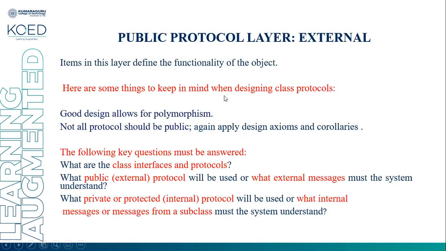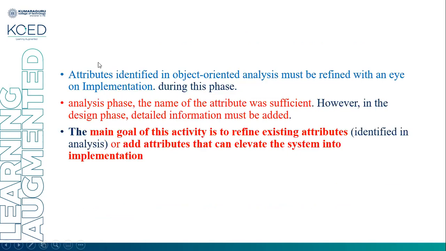Then we have to discuss the attributes. Attributes identified in object-oriented analysis must be refined with implementation during this phase. In the analysis phase, the names of the attributes were sufficient. However, in the design phase, detailed information is needed. The main goal of the activity is to refine the existing attributes or add attributes that can elevate the system into implementation. So we will discuss more about this in the forthcoming video lecture.